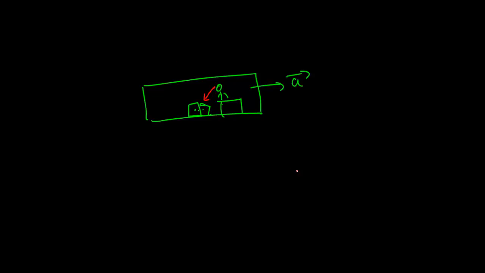What will I observe? Haven't you had this experience that your dad or your friend is on road rage mode, driving really rashly and accelerating a lot, and you drop something, what happens? Does it stay with you? Does it belong to you anymore? You know what I'm talking about. It zooms back, doesn't it? Now when you are looking at it, you are like, what is happening? There seems to be no external force on this, but it's still having an acceleration backwards. How is it possible? I just told you that you shouldn't have any acceleration if there is no force.